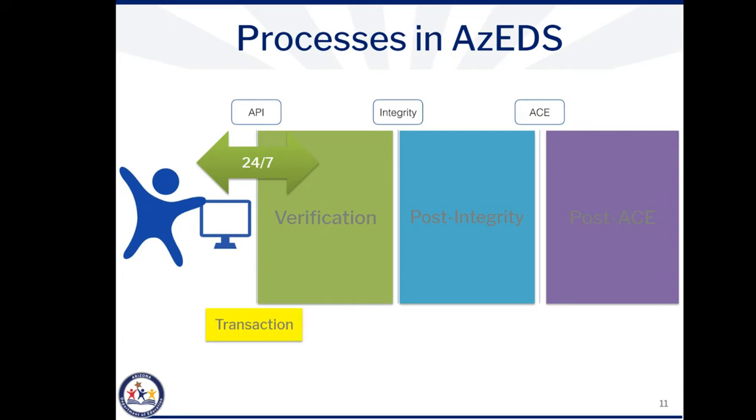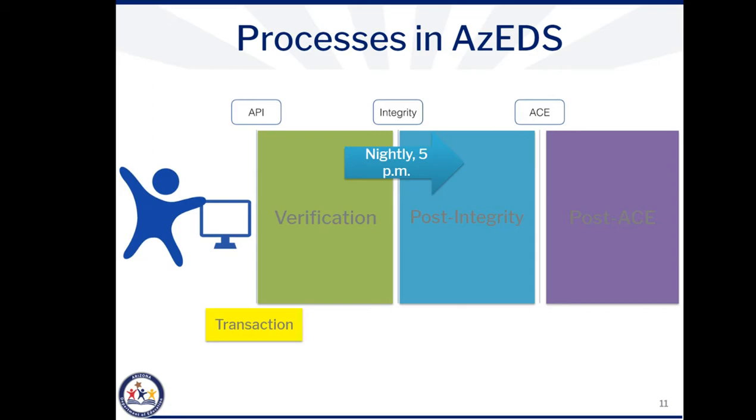When your data flows through the API, a transaction is created and the data flows into the verification phase of this process. The data that appears in the verification phase is data that has landed in AZEDS. Nightly at 5 p.m., integrity runs and results in data landing in the post-integrity phase. This phase will contain data that has met the requirements in the integrity rules.